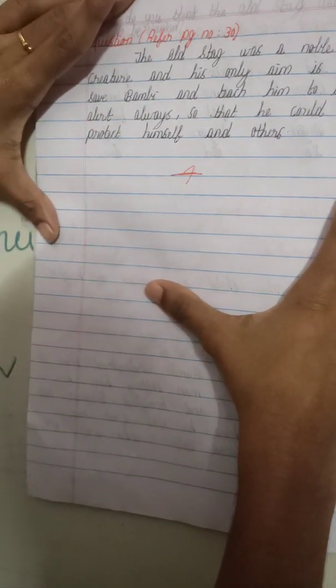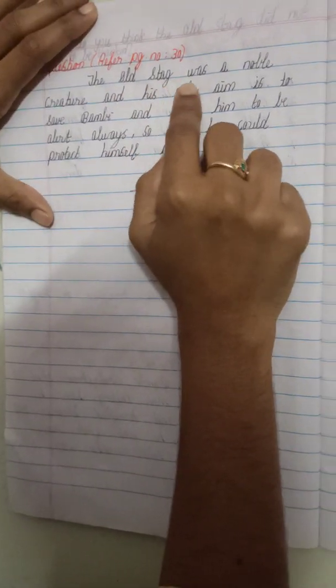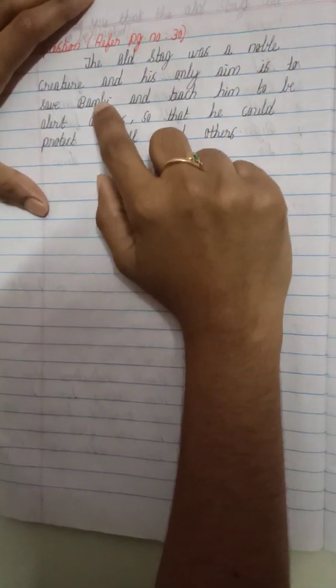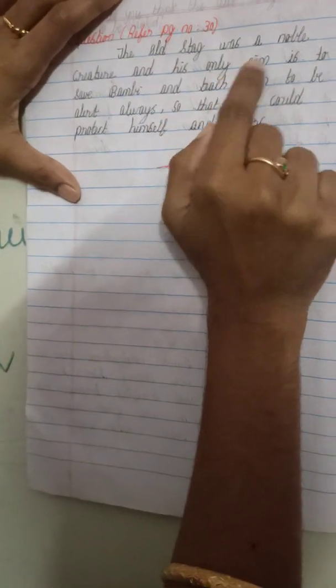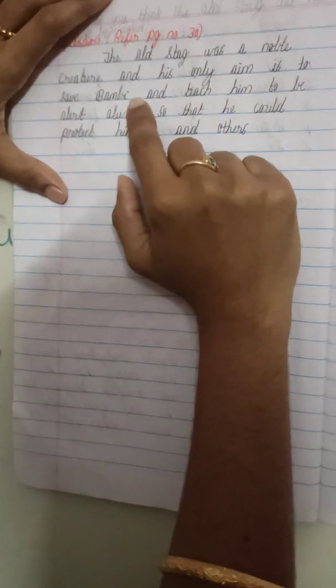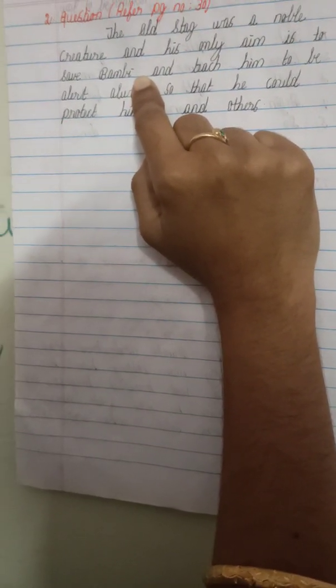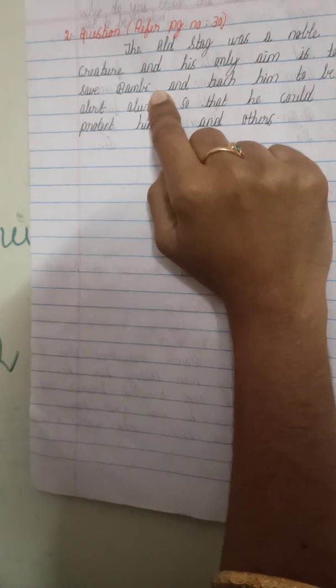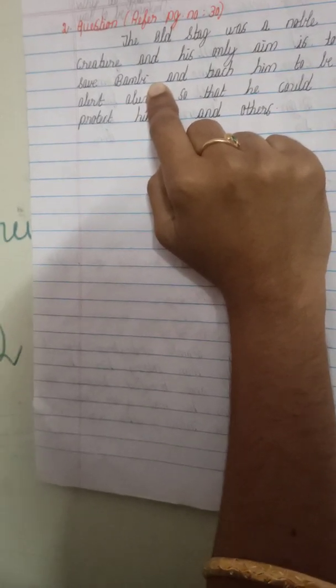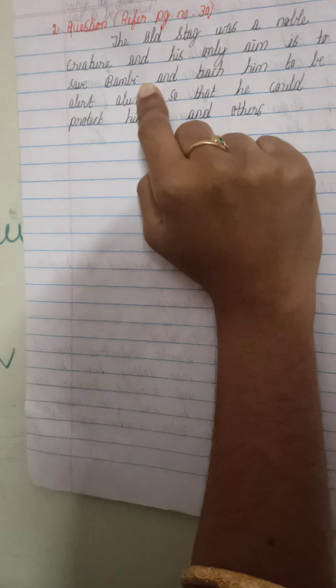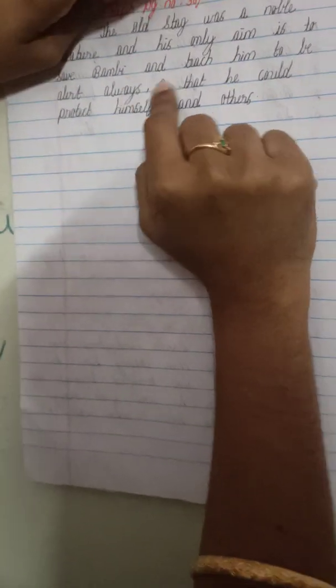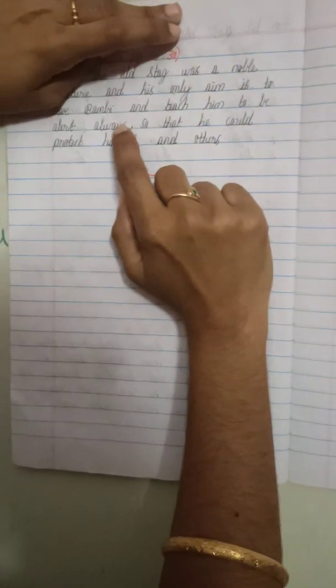Shall I read the answer? The old stag was a noble creature and his only aim is to save Bambi. In the story itself we have learned, the old deer took many steps to save this Bambi, isn't it? And teach him to be alert always.